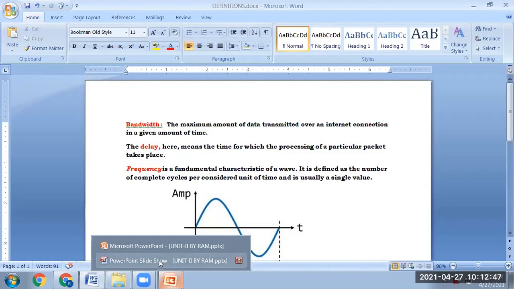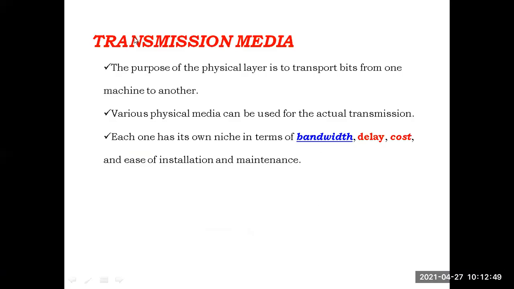Clear? These are the first two definitions we have. So various transmission mediums are there. They mainly differ in bandwidth, delay, and cost. Cost means the cost of the physical equipment. For setting up the transmission media, some physical equipment is required. The cost of the physical equipment is also a matter. Here cost means the cost of the physical infrastructure required for setting up the transmission media.